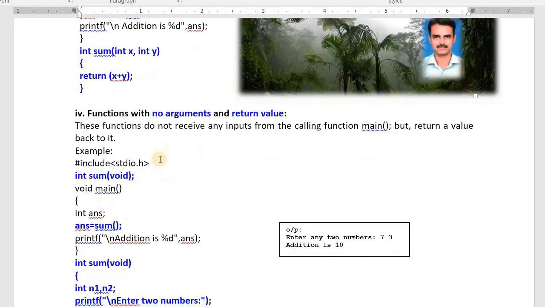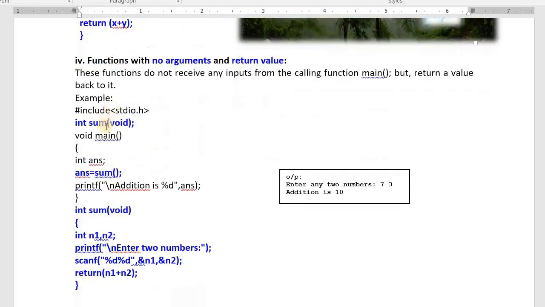Function with no arguments but return a value. See here, I am writing one function. It will not take any input, but it returns a value. Int answer equals sum. We are not passing any value, but it gives the summation. That is what I am printing. Now that function only reads. That function will make the sum. It will return the value back.